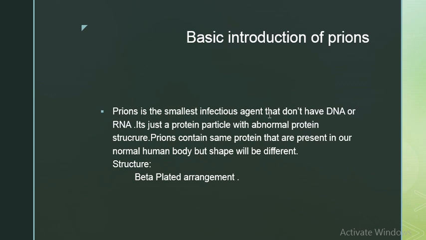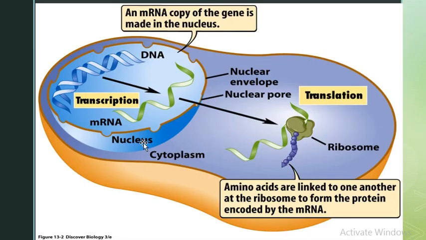When it comes into the cell of our human body, see in that picture, the DNA is transcribed into messenger RNA, and then the messenger RNA comes into the cytoplasm and goes into the translation phase. In the translation phase some modification happens. When the prion enters the cytoplasm, that modification is going on.